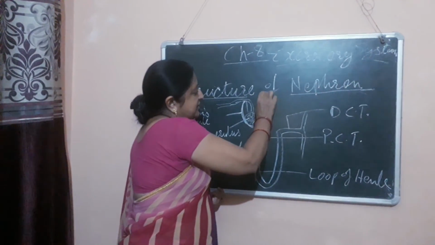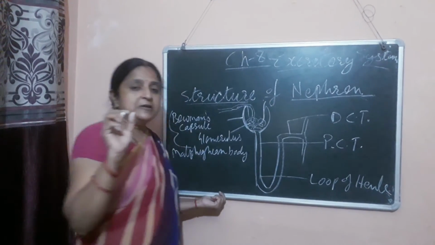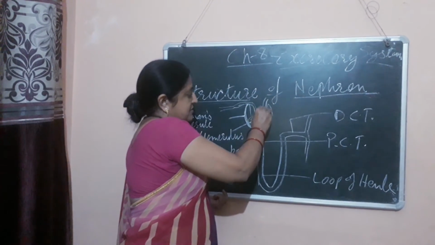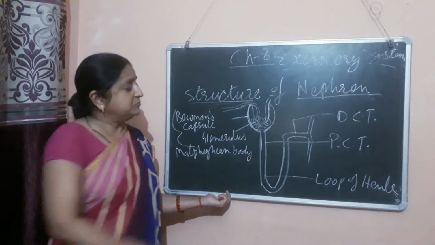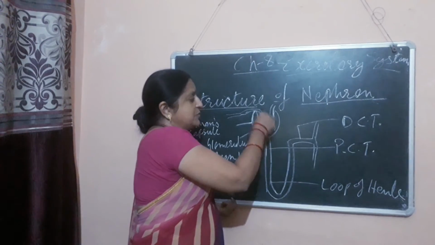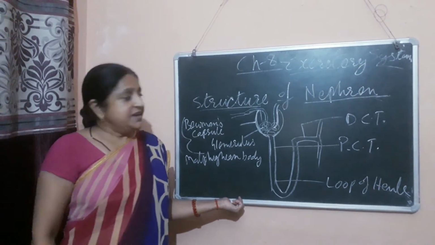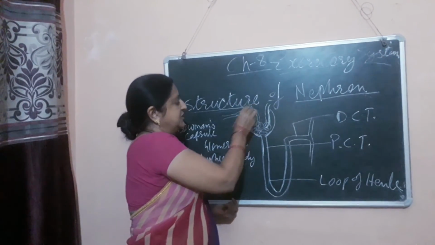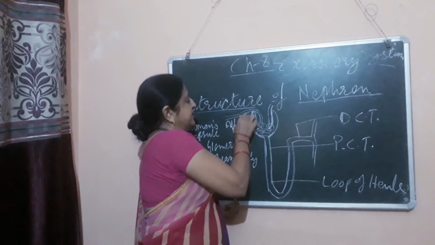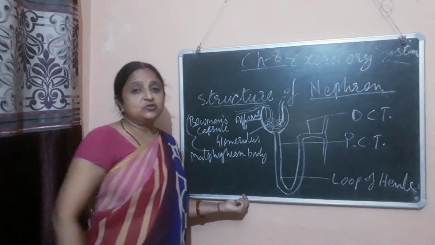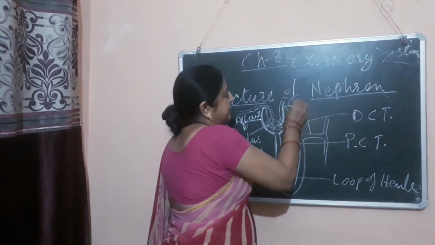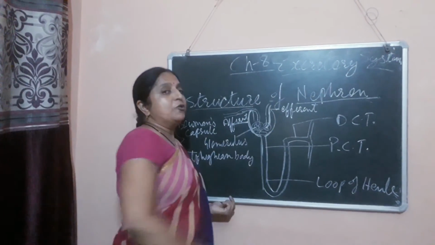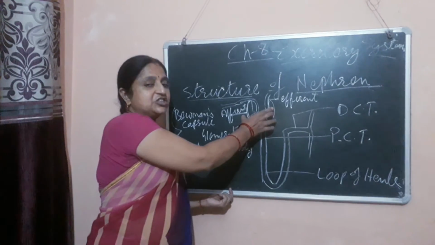and at the same time a very small vessel, having a slightly broader lumen than the afferent arteriole, is coming out, and it is called the efferent arteriole. It has a slightly broader lumen than the afferent arteriole. A-F-F-E-R-E-N-T, the afferent arteriole enters into the Bowman's capsule, and the efferent arteriole comes out from the Bowman's capsule. This is the structure of Bowman's capsule.